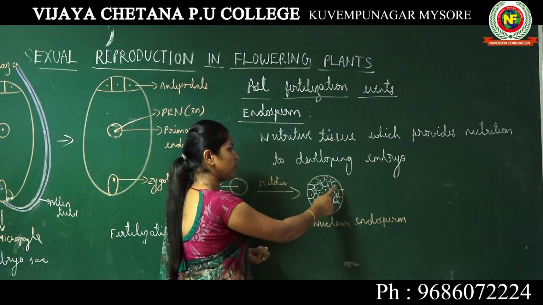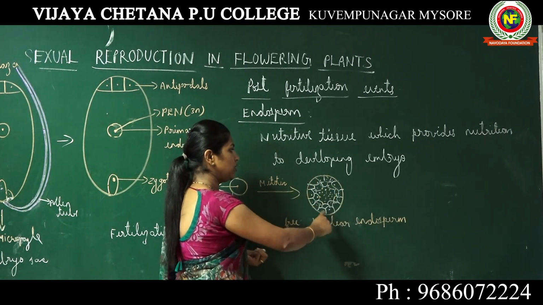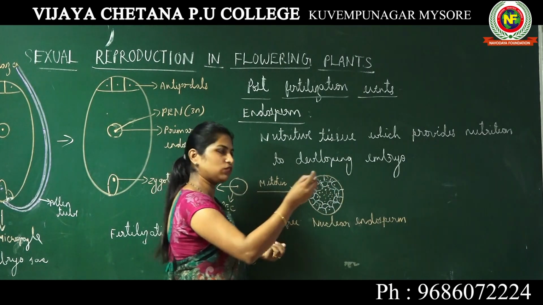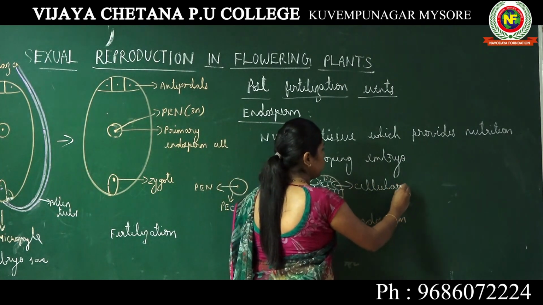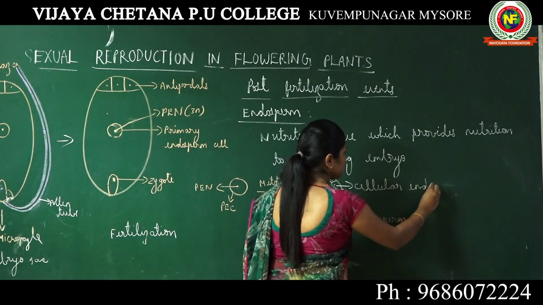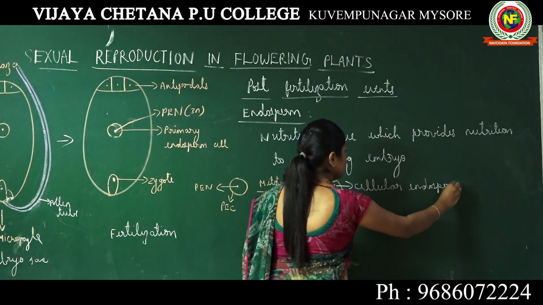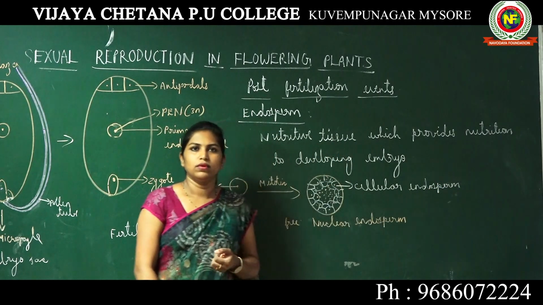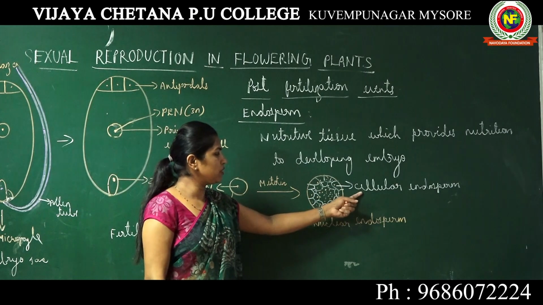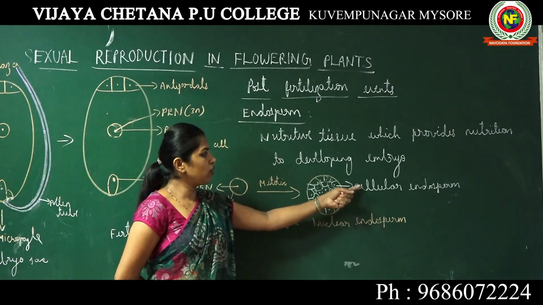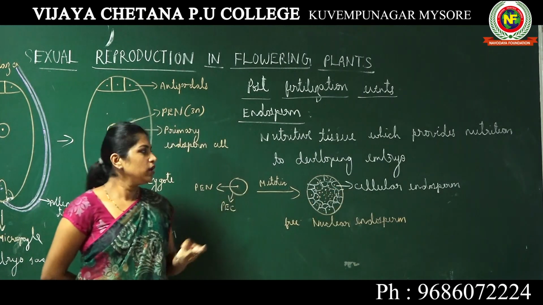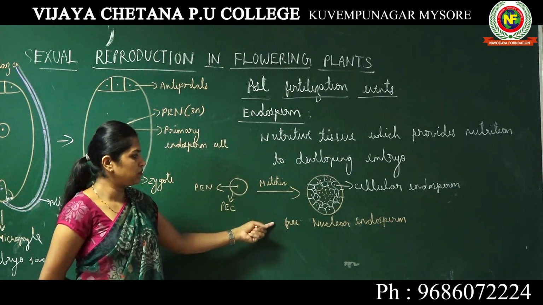If the nuclei have developed a cell wall, they will develop into this hard structure, which can be called cellular endosperm. Since the endosperm has developed cell walls, it can now be called cellular endosperm. So endosperm can be of two types here.